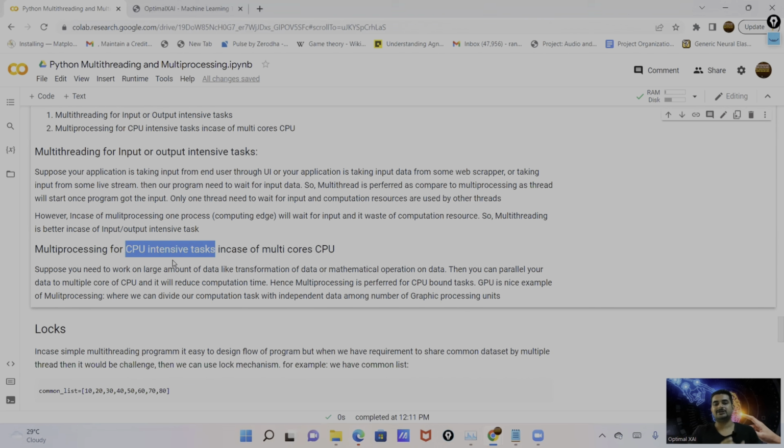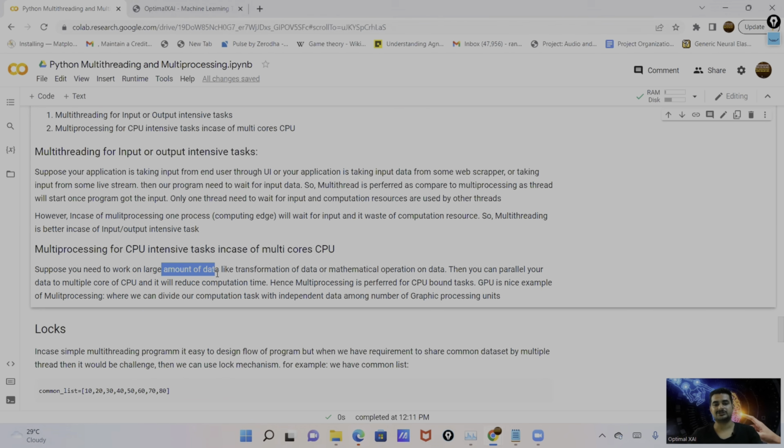So to speed up those transformation tasks, those CPU tasks, we need to divide them and assign them to different cores of the CPU. So basically, we parallelize those tasks. This way we use multiprocessing, and in this situation, multiprocessing is preferred.